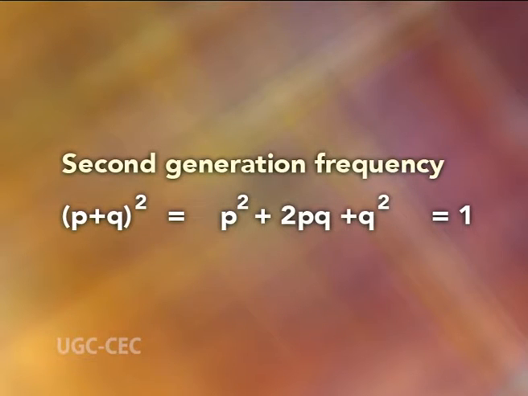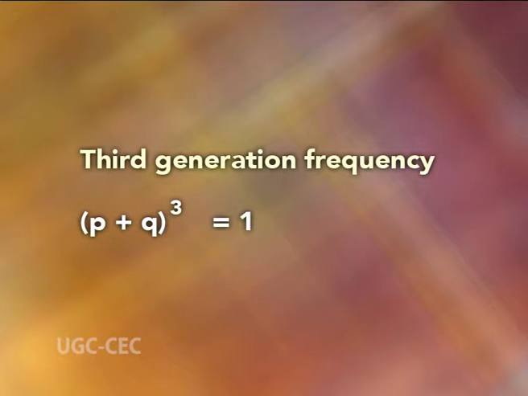In such conditions, the second generation gene frequency also remains constant, that is (P + Q)² = P² + 2PQ + Q² = 1, and hence for the third generation too, (P + Q)³ is also equal to 1.